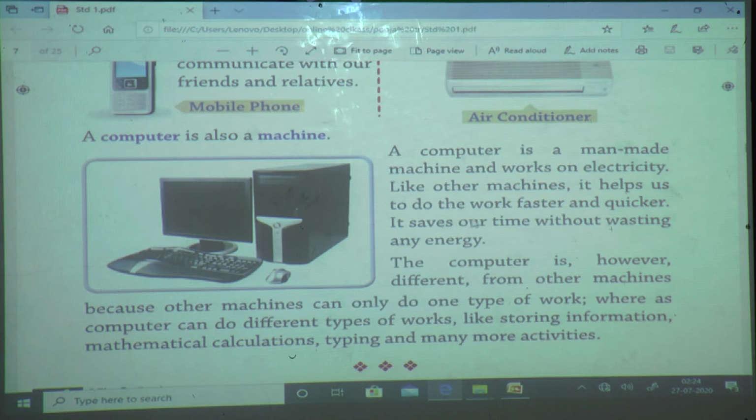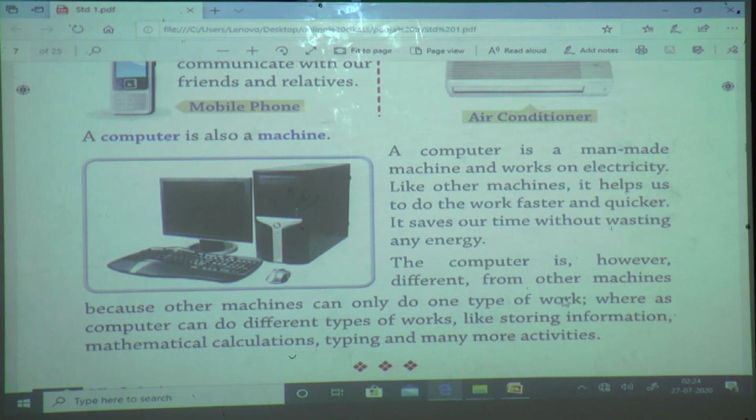Computer saves our time without wasting any energy. The computer is, however, different from other machines. What I told, computer is different from other machines because other machines can only do one type of work.